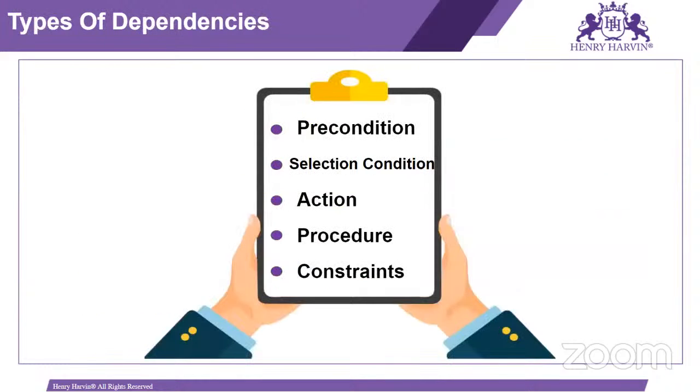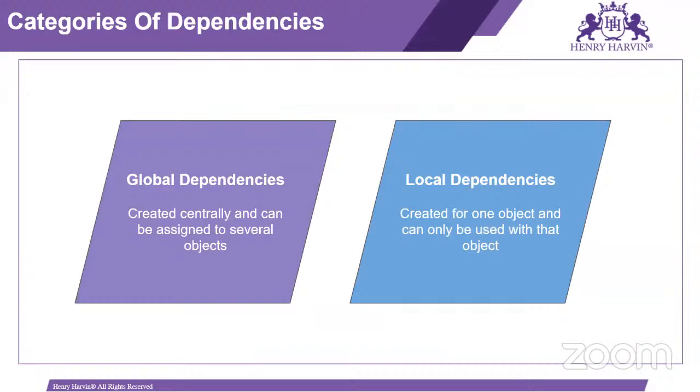So precondition, selection condition, action, procedure, and constraint. These are a few types of dependencies there. As well as there are global dependency and local dependency. So global dependency is created centrally and can be assigned to several objects. And local dependency is created for one object and can be used with that object only.